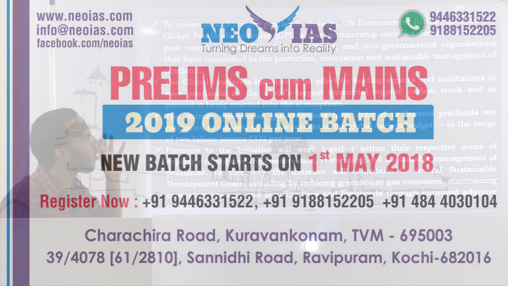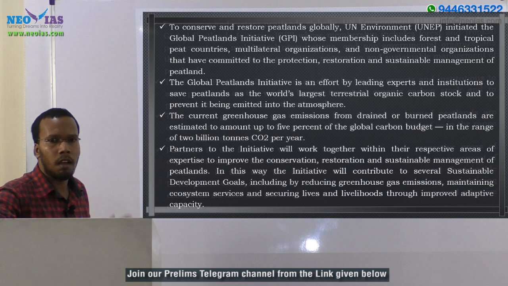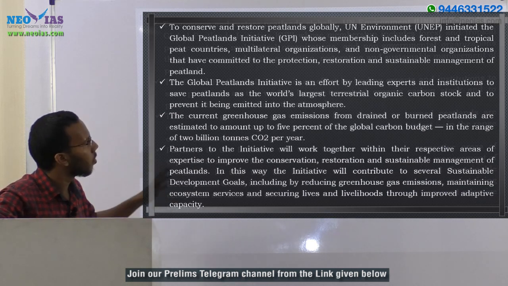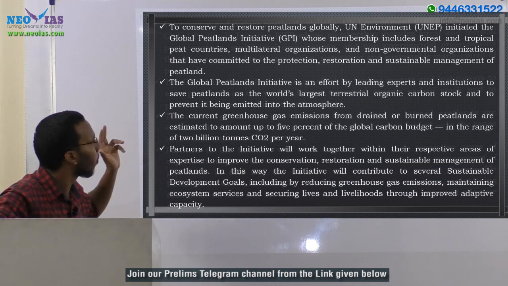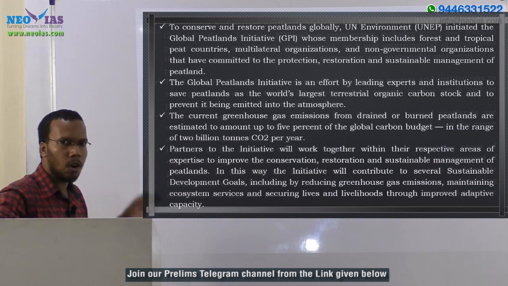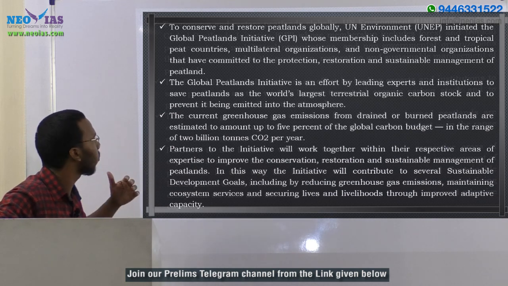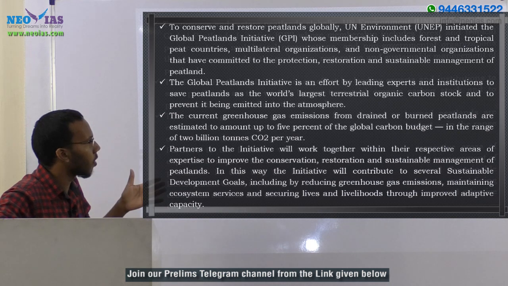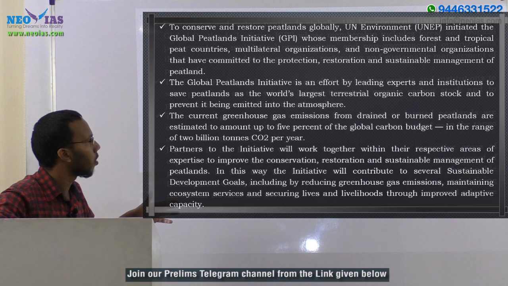To conserve and restore peatlands globally, the United Nations Environment Program initiated the Global Peatland Initiative, and its membership includes forest and tropical peatland countries, multilateral organizations and non-governmental organizations that have committed to the protection, restoration and sustainable management of peatland. The Global Peatland Initiative is an effort by leading experts and institutions to save peatlands as the world's largest terrestrial organic carbon stock and to prevent it being emitted into the atmosphere.